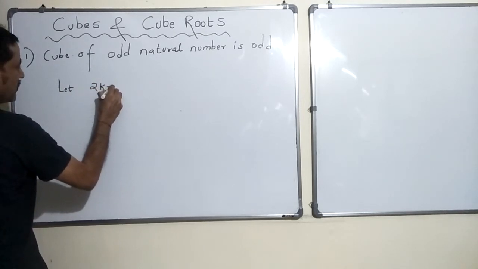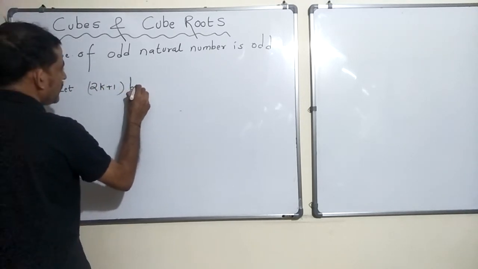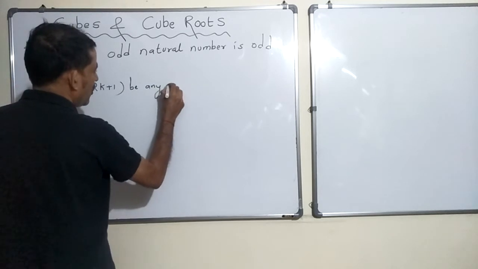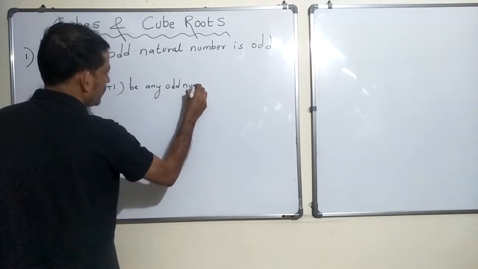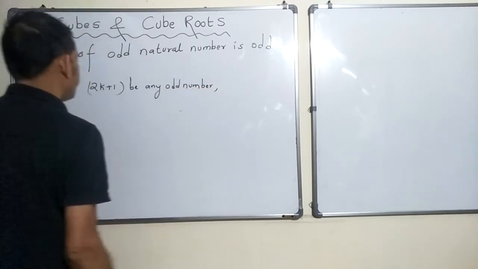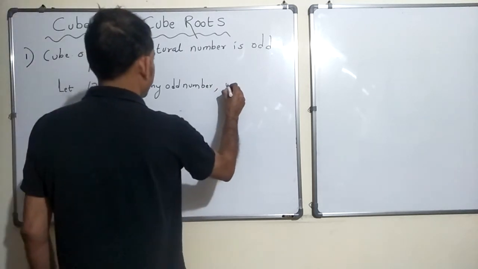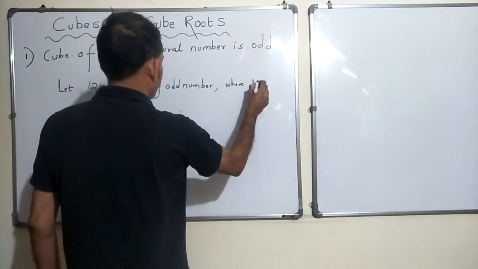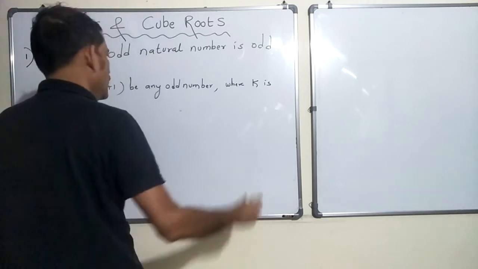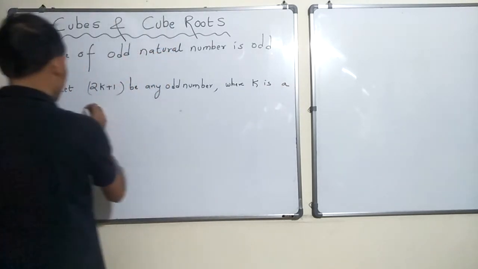let 2k plus 1 be any odd number, where k is a whole number. Can I say whole number?